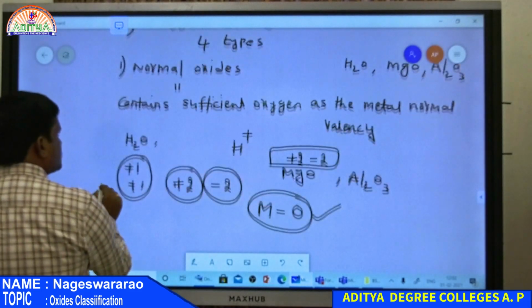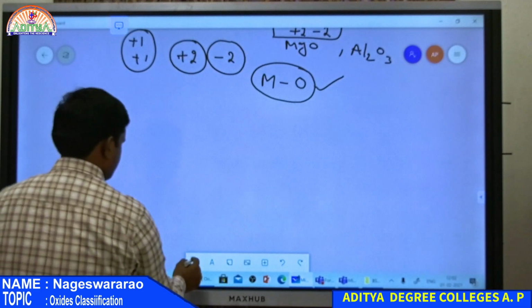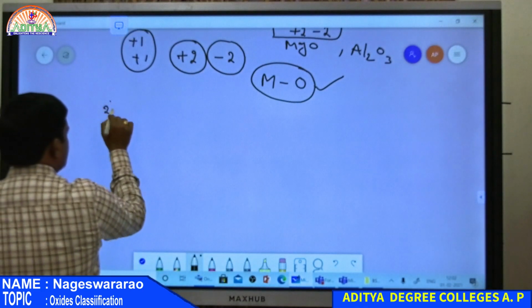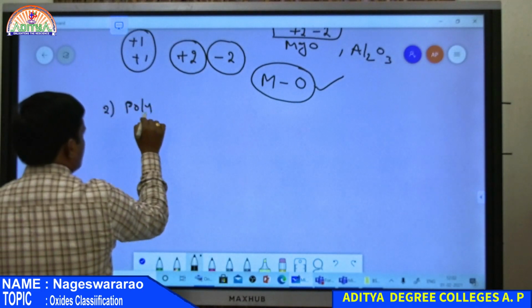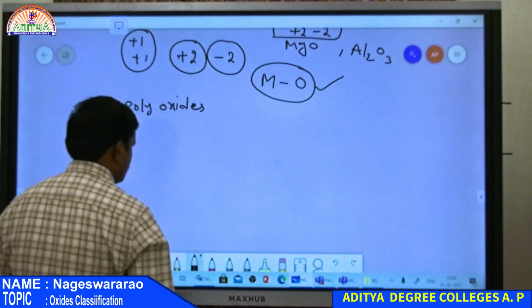And the second one is polyoxides. Poly means more.